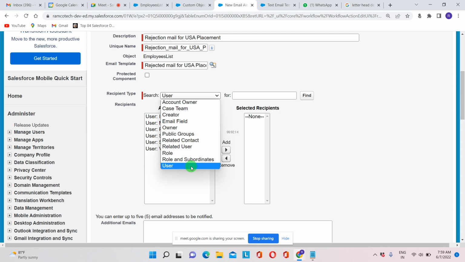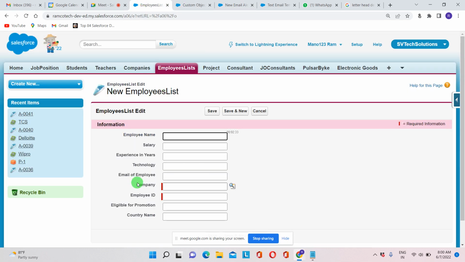Any guesses? Vijay, are you there? Yes, sir. So here, recipient type, to whom we need to give: account owner, our case team, our creator, our email field. Let me share this. See, this is the record.